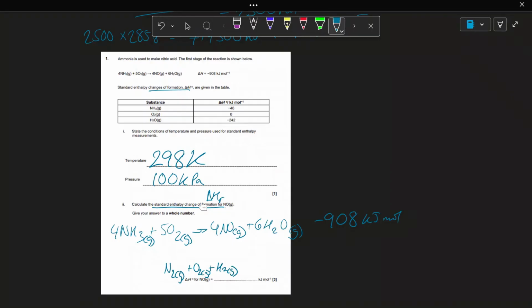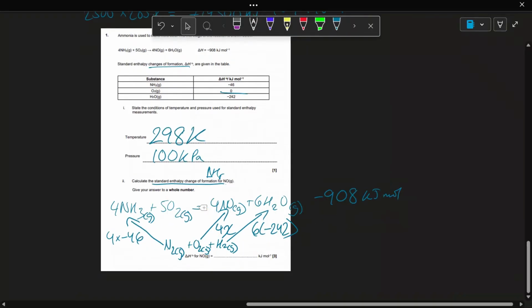The enthalpy change of formation of ammonia is minus 46. So we'll go up from the elements to ammonia, 4 times minus 46. Oxygen is an element in itself, so it doesn't have an enthalpy of formation, so we can just leave that as is. Nitrogen oxide, that's what we want, so up from the elements to nitrogen oxide, so it goes 4x. And from the elements to water, 6 times minus 242.